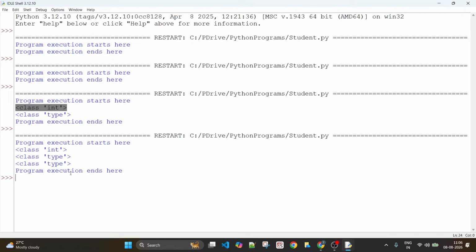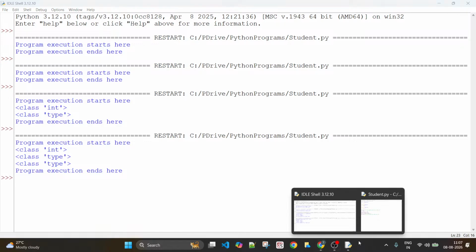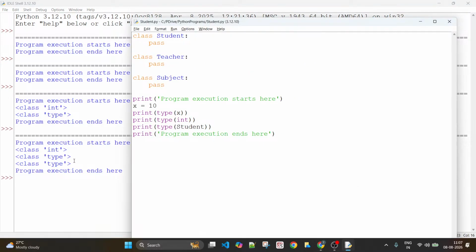Okay. It says that type int is a type, class type. So if you have some type available in Python, using that type you can create variables. When you ask what is the type of int, it says that it is a type. When you ask what is the type of student, it says it is a type, a class type. So when you have some type available, you can create variables out of it.